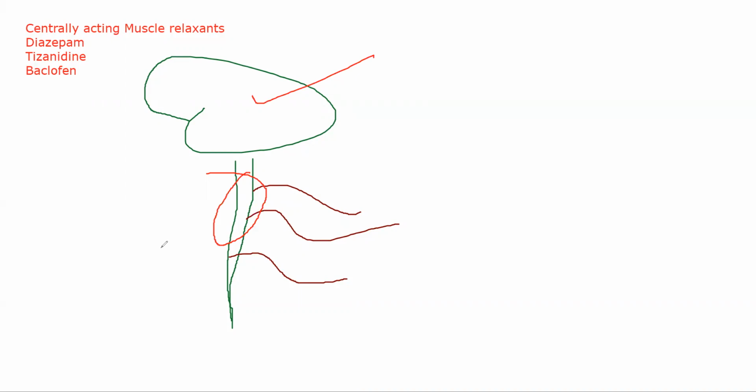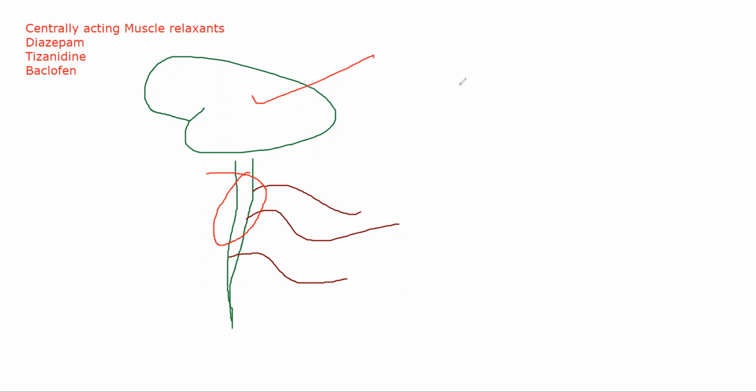Diazepam will make GABA attach directly to the GABAergic receptor more. It will cause GABA receptors to become more susceptible to GABA, in a way that GABA will come and attach very easily to the GABAergic neuron, because of which action potential will not occur. That is how diazepam works. Baclofen will literally act like GABA. So baclofen is an analog of GABA. It will be literally like GABA, and whenever it comes and attaches to the GABAergic receptor, it will cause a GABA-like effect. Tizanidine is slightly different.